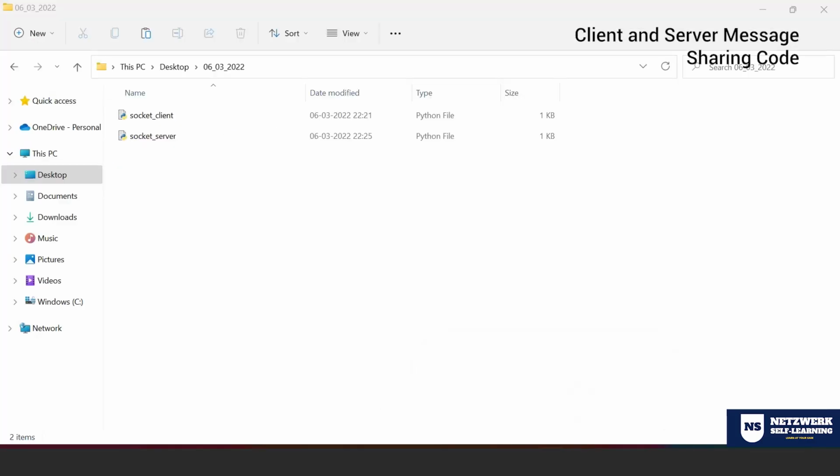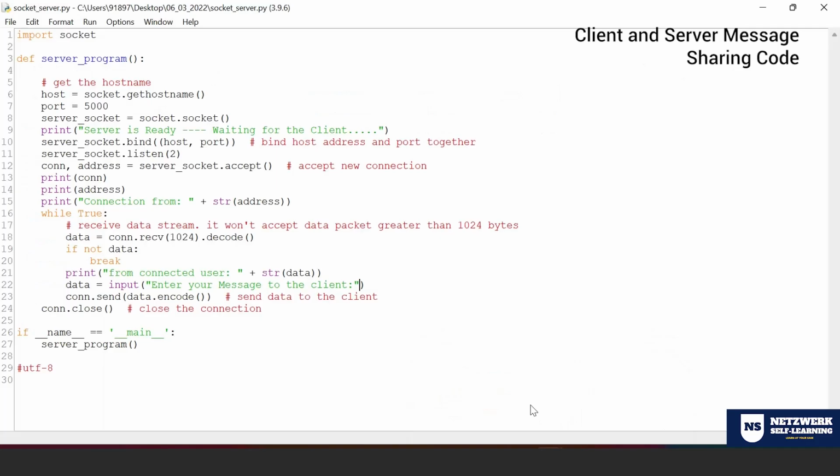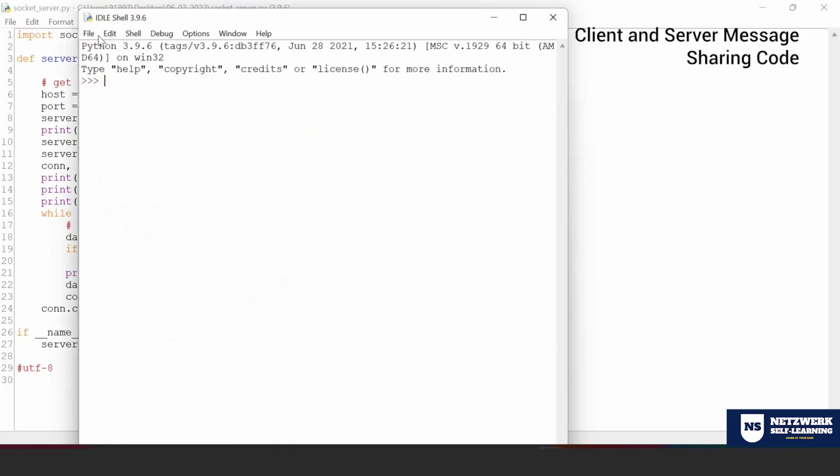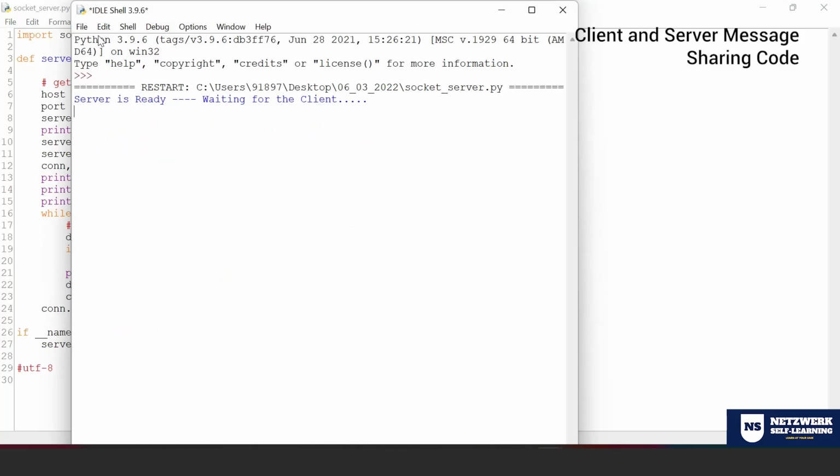Right. So now as I explained, we do have to set up one as a server and another one as a client. So what we're supposed to do is make sure that the server is always running first. So I'm going to run the server first. Look at that. It says server is ready. Now in IDLE, please don't run these two at the same time. You cannot run that. Either you can use PyCharm or you just follow the statement of how I'm executing here.